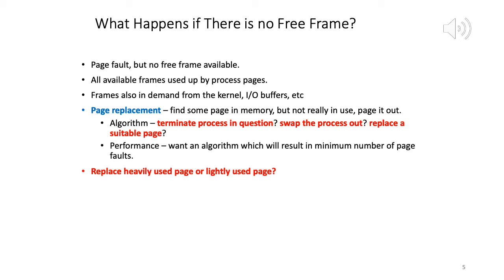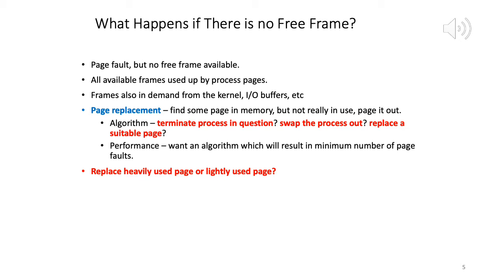Copying that page back to disk means the corresponding physical frame is now available, and that can be used to service the new page request. So this process is called page replacement. What we are saying is we have a page fault but no free frames available, because all the available frames are being used up by the pages of that process.